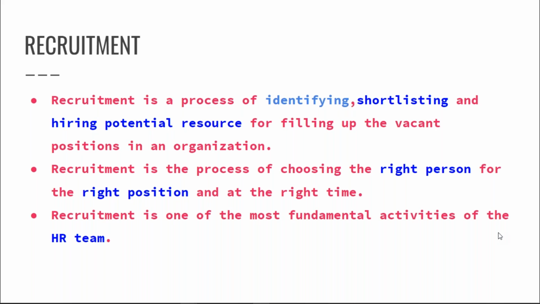For example, if you are looking for a right candidate after 3 months, it doesn't really mean that you will start searching today only.